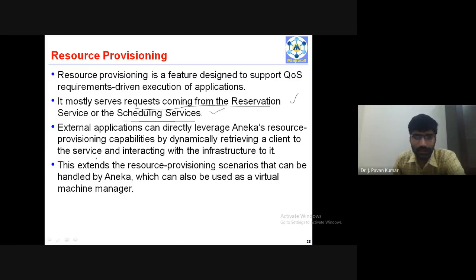External applications can make use of these resource reservation capabilities by dynamically retrieving a client to the service and interacting with the infrastructure. So this extends the resource provisioning scenarios that can be handled by Aneka. Because of this, resource provisioning scenarios can be performed in a more dynamic way, which can also be used as a virtual machine manager. This is part of resource provisioning.